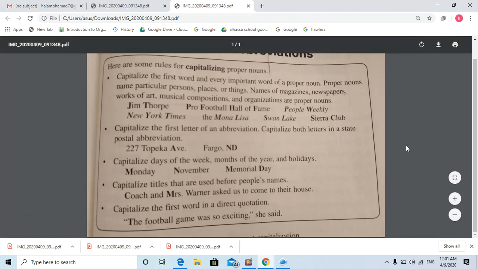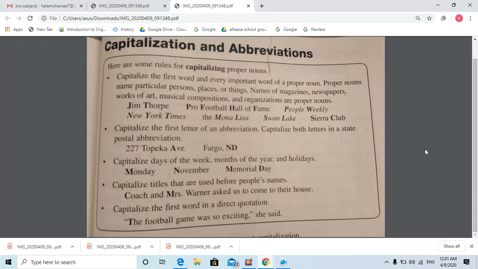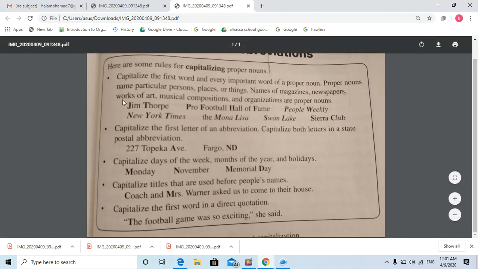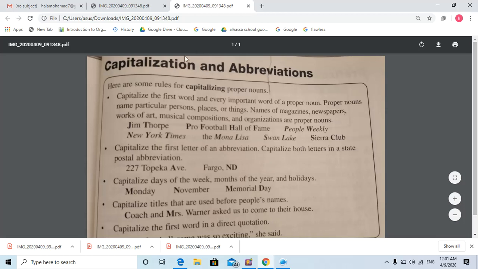It means that you will put capital letters. Yes, our lesson today is capitalization and abbreviations.